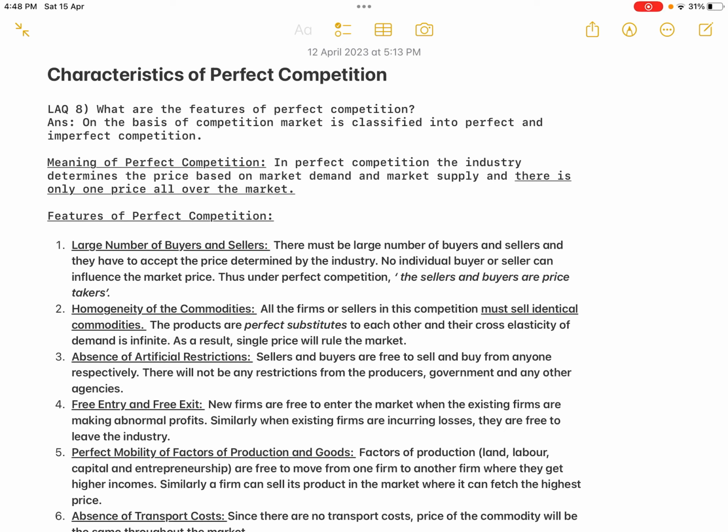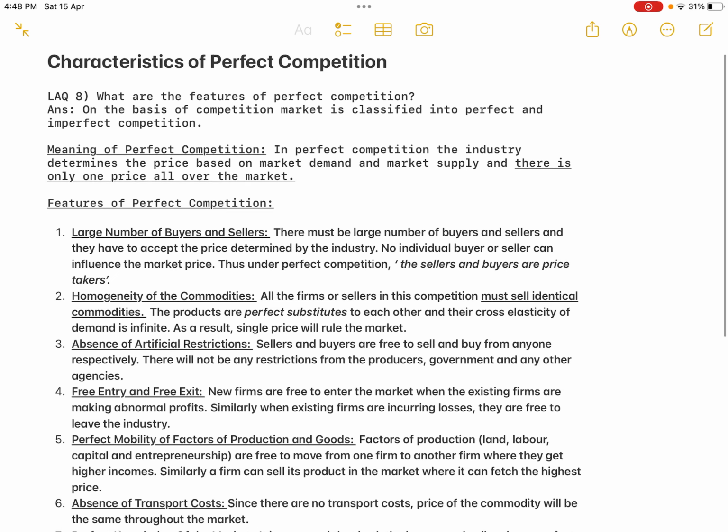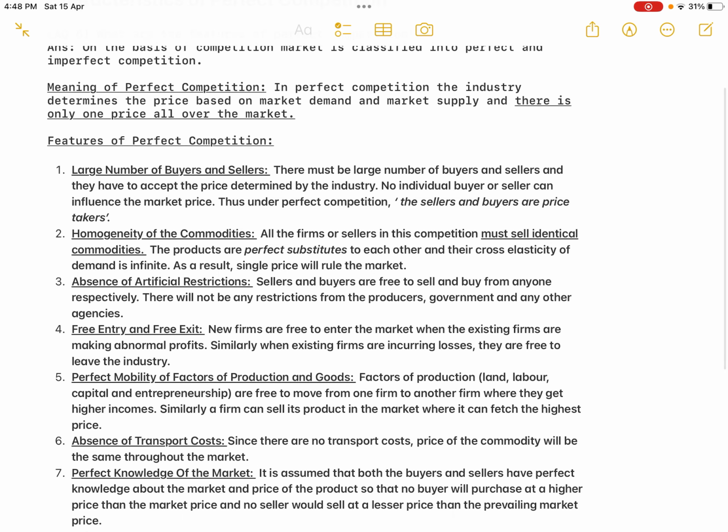Based on that, we have the characteristics, you can say features, you can say conditions, all are the same. All those features, characteristics and conditions should satisfy that one important principle under perfect competition, that there should be only one price all over the market. Now let us see what are all those various features of perfect competition.